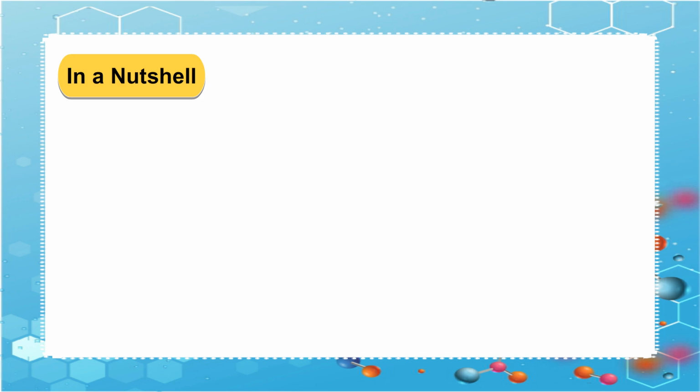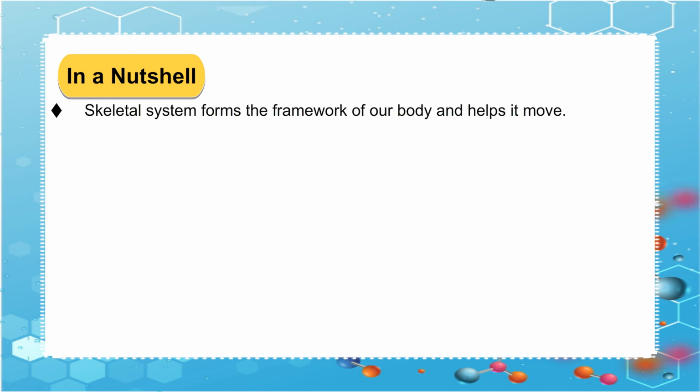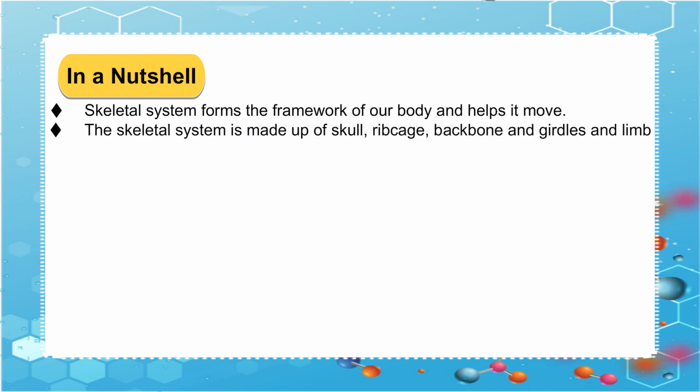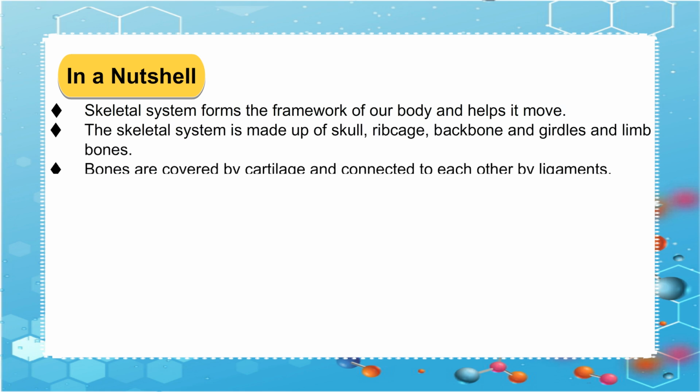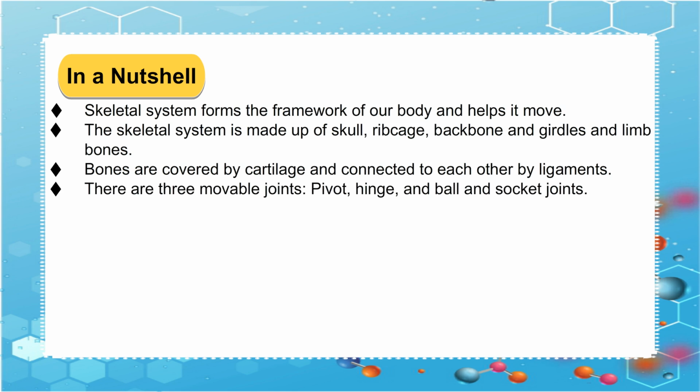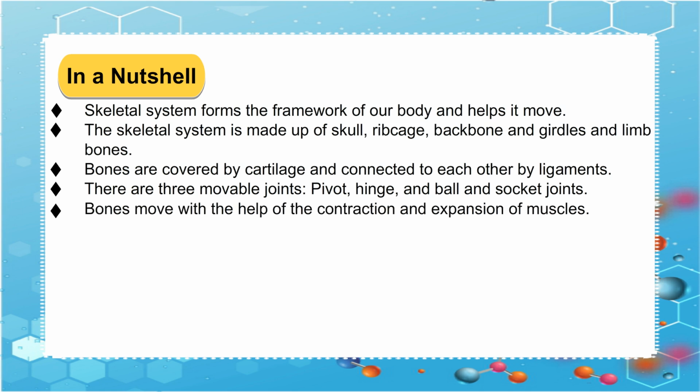In a nutshell, skeletal system forms the framework of our body and helps it move. The skeletal system is made up of skull, ribcage, backbone and girdles and limb bone. Bones are covered by cartilage and connected to each other by ligaments. There are 3 movable joints: pivot, hinge, and ball and socket joints. Bones move with the help of the contraction and expansion of muscles. Different animals move in different ways.